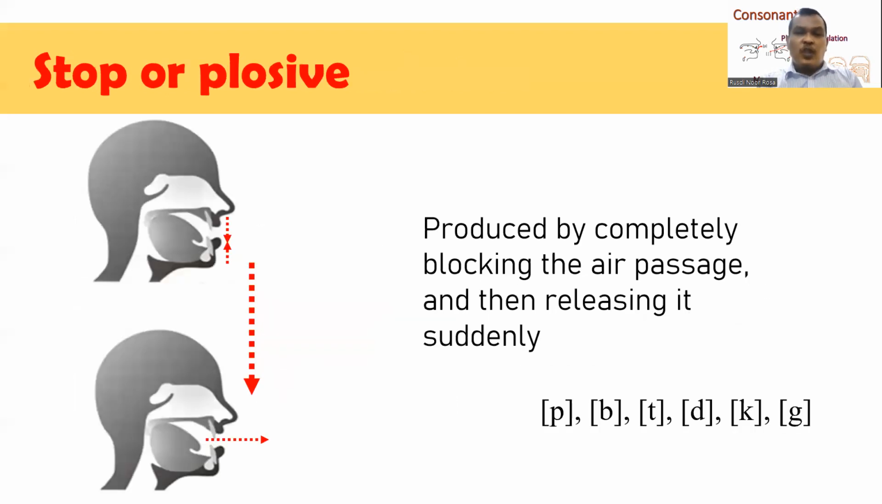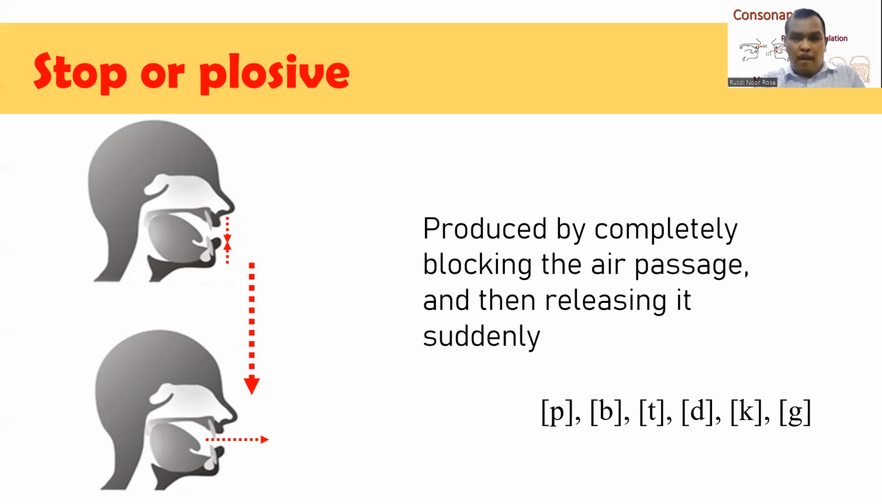The first one is stop or plosive. Stop means we completely block the air passage. Once again, we completely block the air passage, and then suddenly we release the air passage which has been blocked completely. So we can say that stop or plosive consonants are produced by completely blocking the air passage and then releasing it suddenly, such as p.